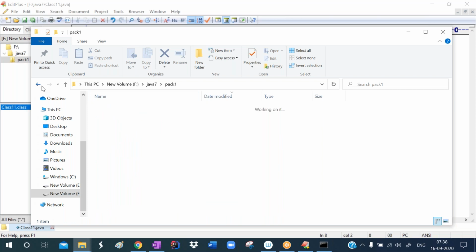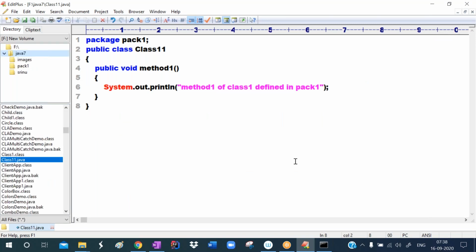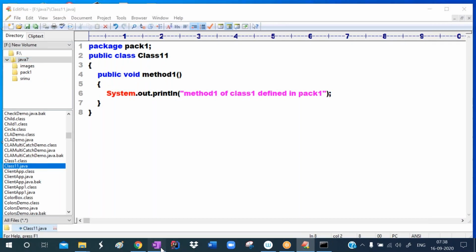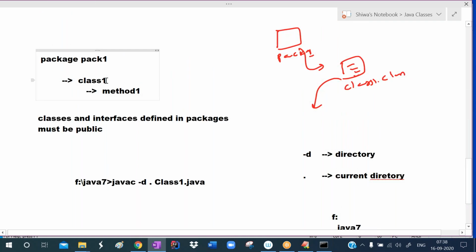So we defined our own package with the name pack1. In that, one bytecode file is there, class11. I want to use this in another program. So what is our class name? Class11. Where is it created? In the pack1 package, class11 is there.